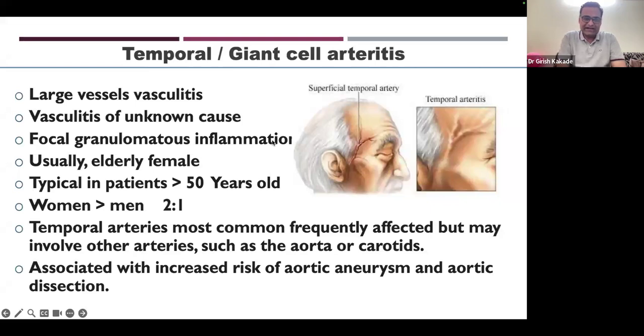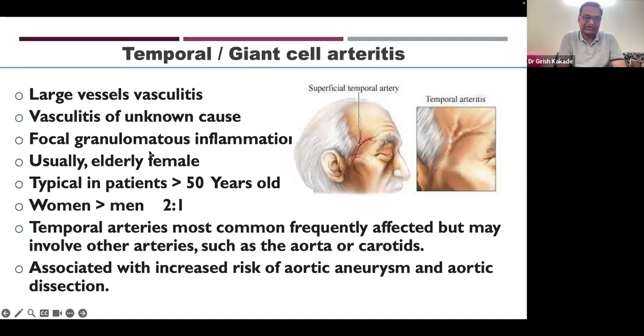So in temporal or giant cell arteritis, the superficial temporal artery is usually affected. It is a large vessel vasculitis. So what are called as large vessels? So aorta itself is large vessel, and main branches of the aorta, the arteries coming directly from the aorta, are called as large vessels. It is vasculitis of unknown cause. So almost all vasculitis, we do not know the exact cause. In at least ANCA vasculitis, we have the antibody. ANCA antibody is there, and we can say that has some pathological role. But in these type of arteritis, giant cell and Takayasu, we do not have any antibody. We do not exactly know the cause. It is focal granulomatous inflammation in both. So this is common in both the Takayasu and giant cell.